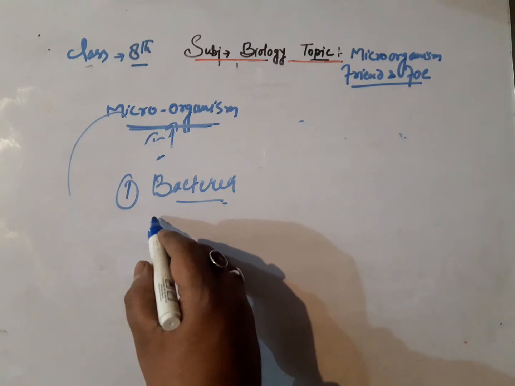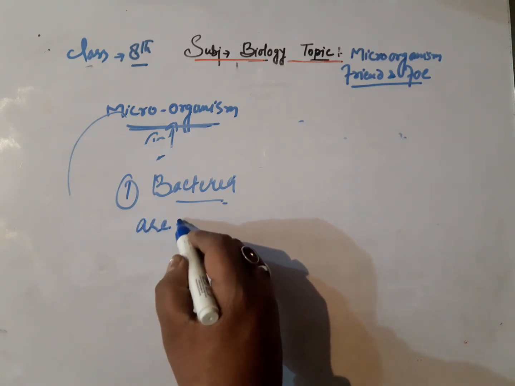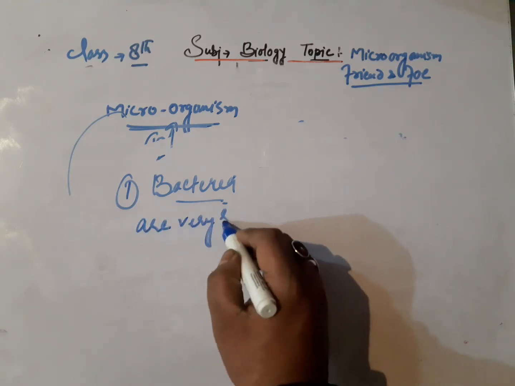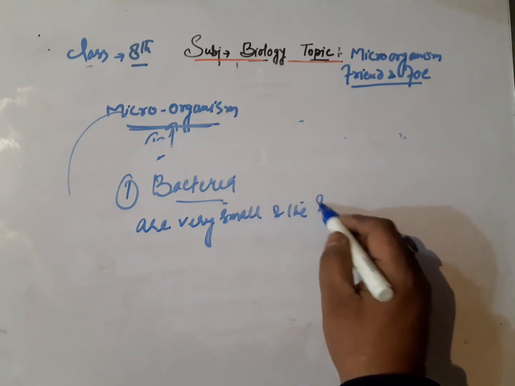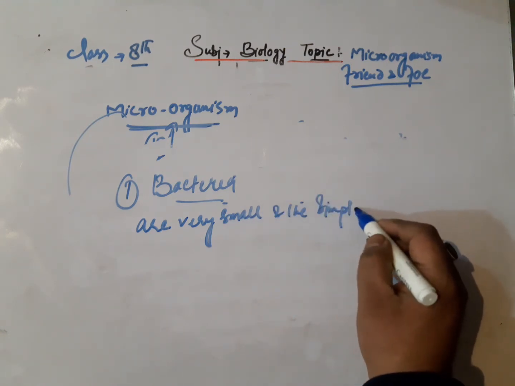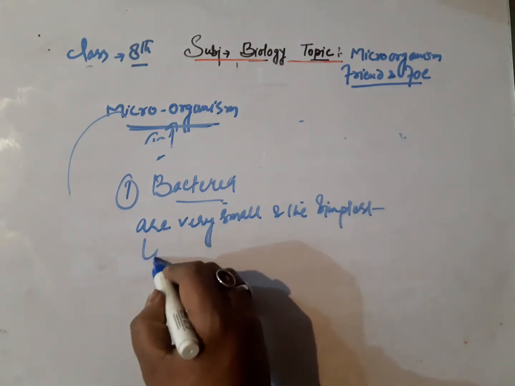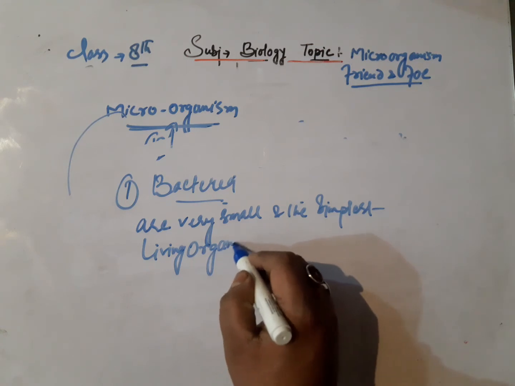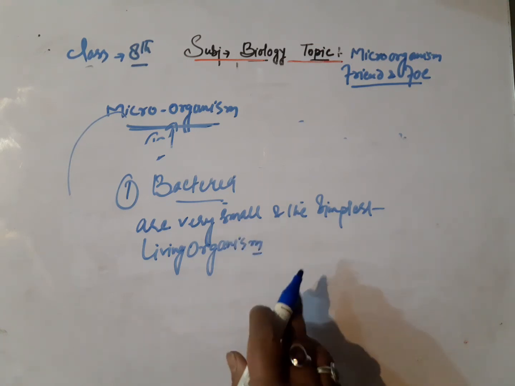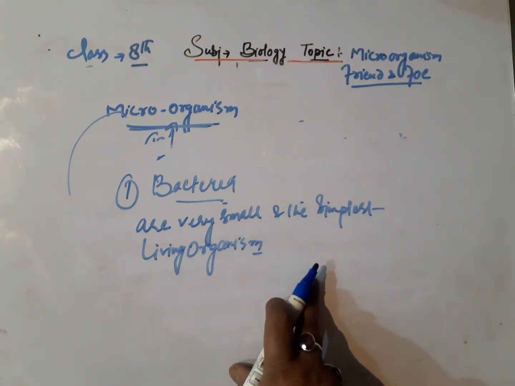We say bacteria are very small and the simplest living organisms.